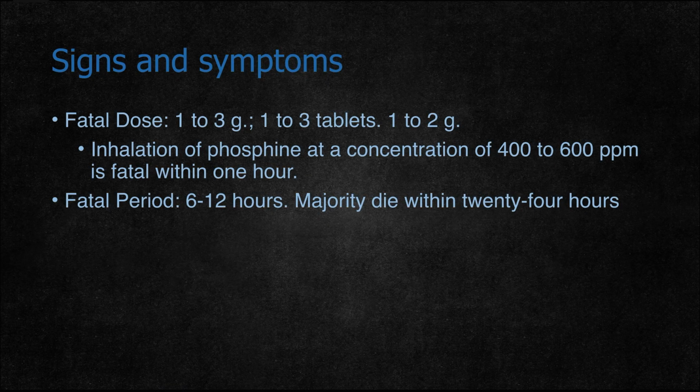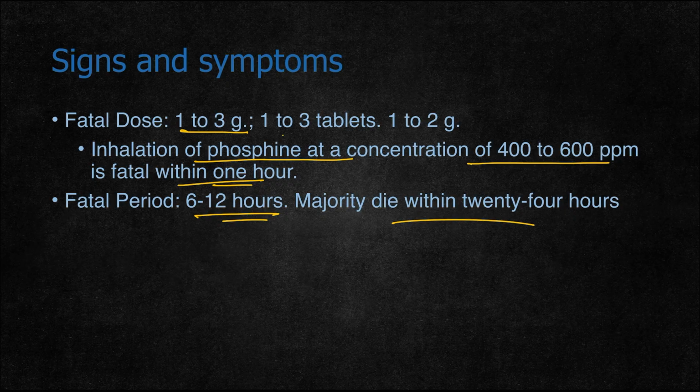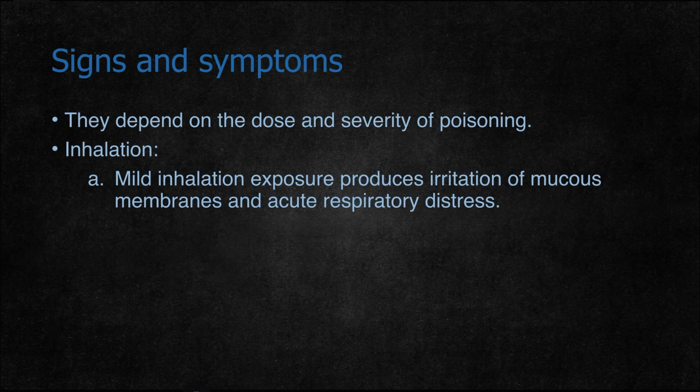Coming to signs and symptoms. The fatal dose of aluminum phosphide is 1 to 3 grams, or 1 to 3 tablets, and inhalation of phosphine at a concentration of 400 to 600 ppm is fatal within 1 hour. The fatal period is 6 to 12 hours. The majority die within 24 hours after the person has consumed the tablet. The signs and symptoms depend on the dose and severity of poisoning.